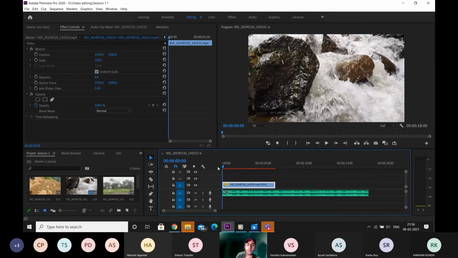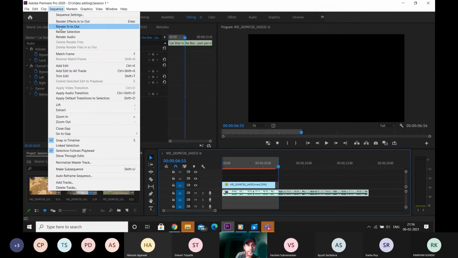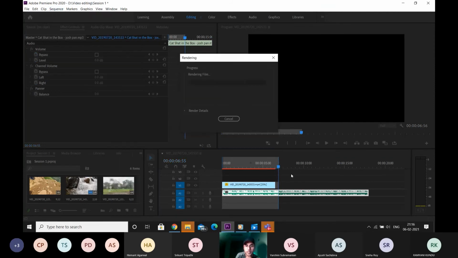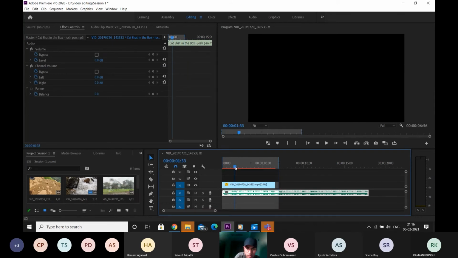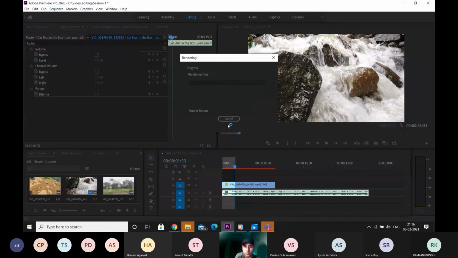If I want to play this video smoothly, I'll press I and O. I'll select the in and out points. Then I'll go to sequence and render in to out. Whatever we've selected from in to out, it's going to render that part. Okay, this is taking a lot of time. I'll just shorten the length and render in to out.